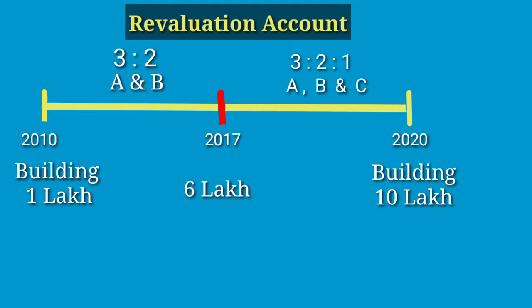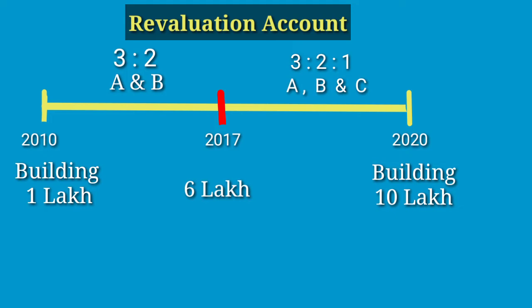So at the time of admission, we will revalue all the assets and liabilities. At the time of admission, retirement or death, the profit sharing ratio also changes. In that case, we need to prepare a revaluation account. This revaluation account is a nominal account.